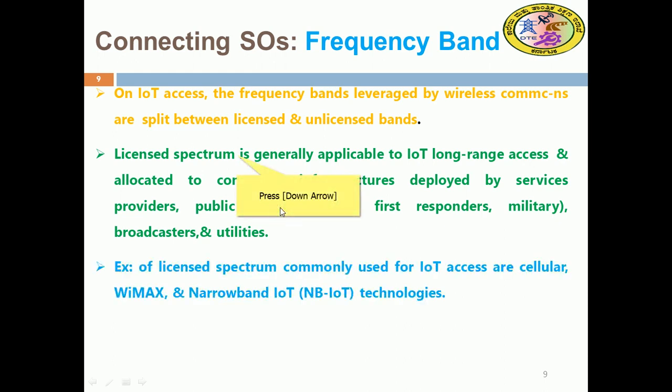For example, the licensed spectrum commonly used for IoT access includes cellular, WiMAX, and narrowband IoT, NB-IoT. These technologies are more popular, as in most cellular networks.